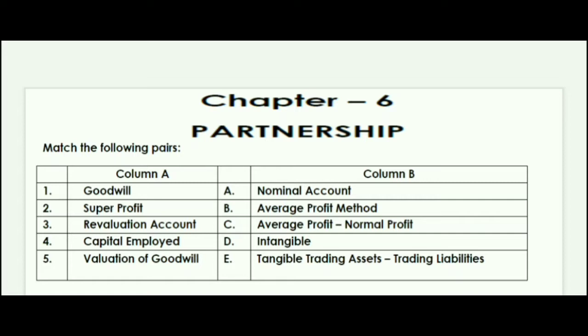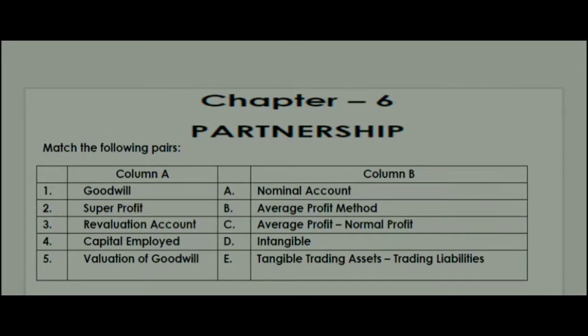Fourth is capital employed. Capital employed is tangible trading asset minus trading liabilities. I repeat, capital employed is tangible trading asset minus trading liabilities. Then fifth is valuation of goodwill, that is the average profit method. Goodwill is valued using the average profit method.